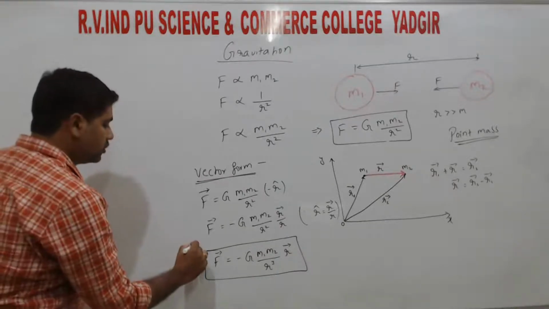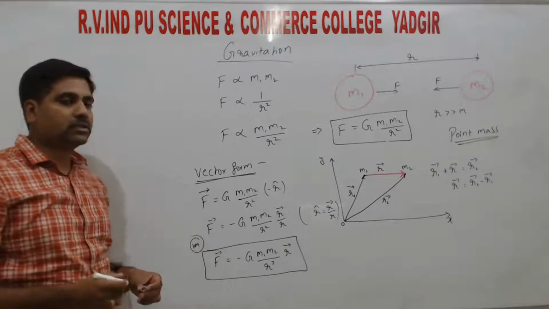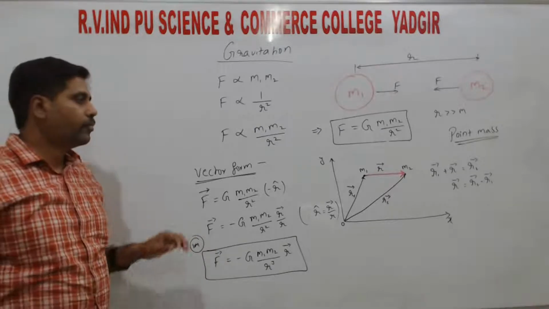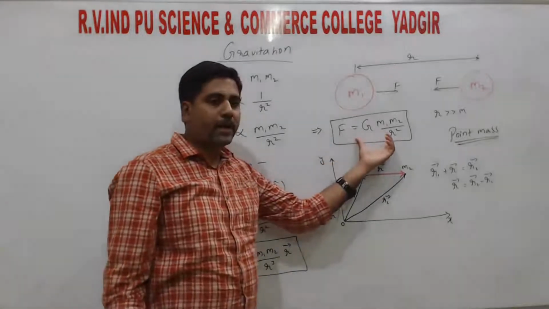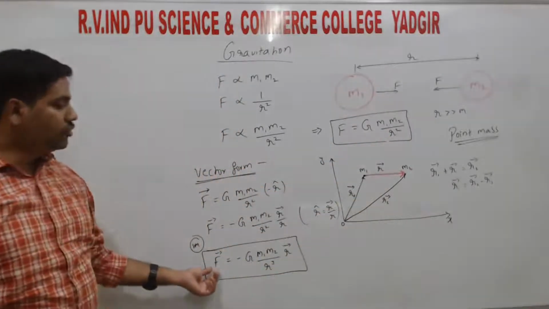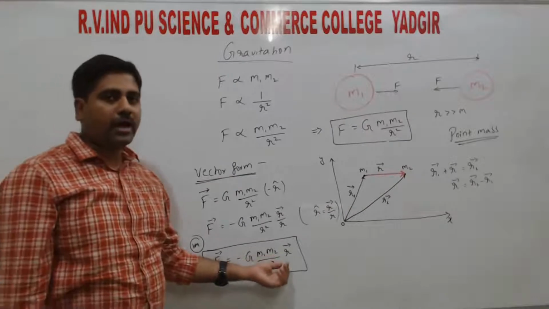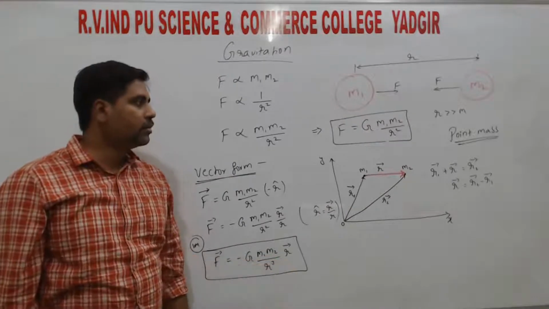So 1 mark again, there are chances. This gives only the magnitude, right? So here, what does it give? Along with the magnitude, the direction is also indicated, right?